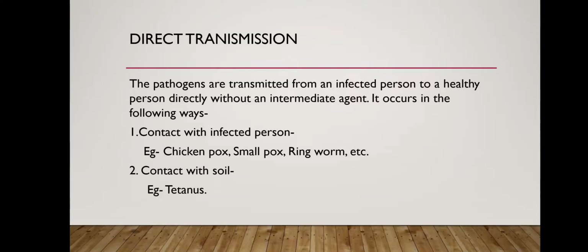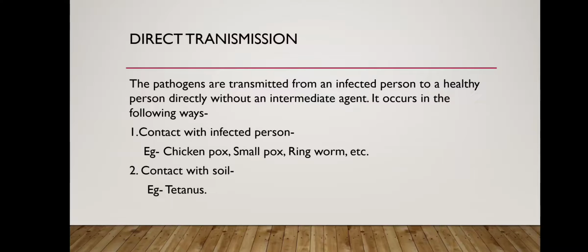The main difference between direct and indirect transmission is that in direct transmission an intermediate agent is not required, whereas in indirect transmission an intermediate agent is required. This can occur in the following ways.